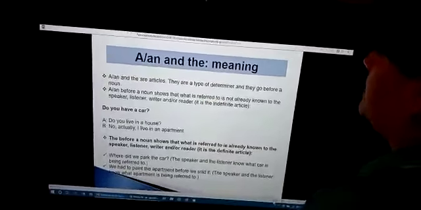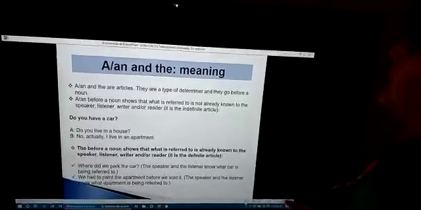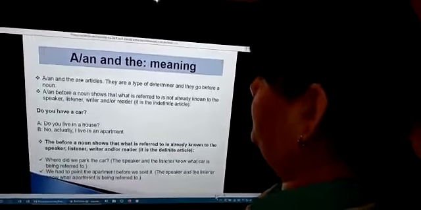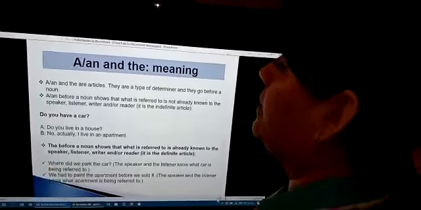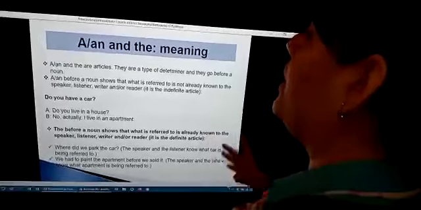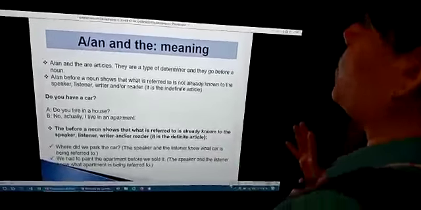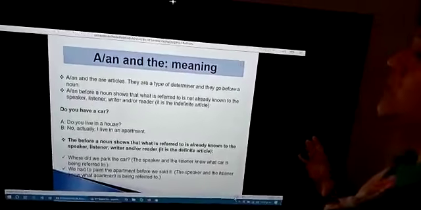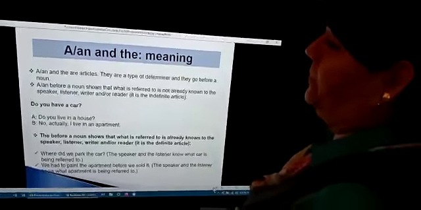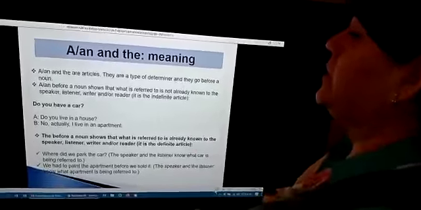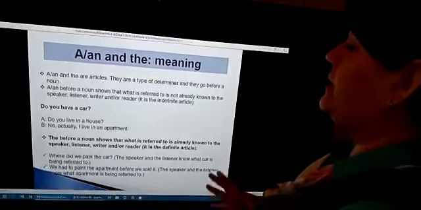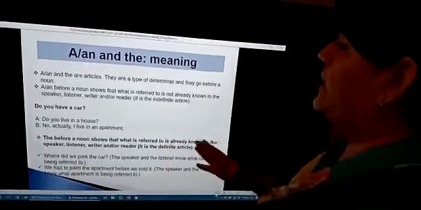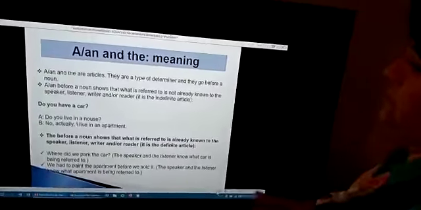They are a type of determiner and they go before a noun. Next, a or an before a noun shows that what is referred to is not already known to the speaker, listener, writer, and or reader. It is the indefinite article.